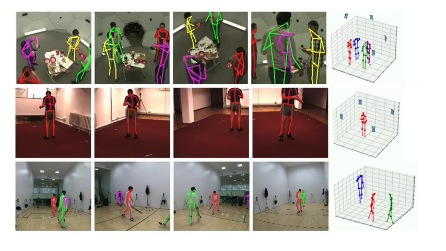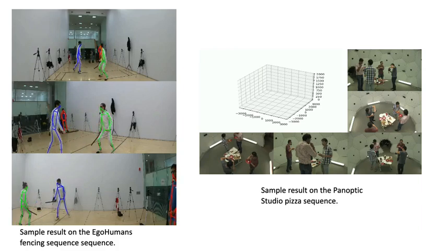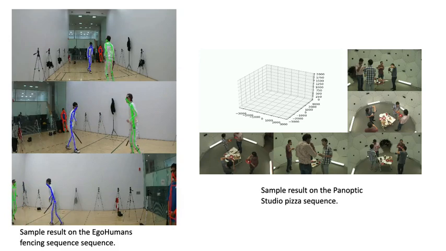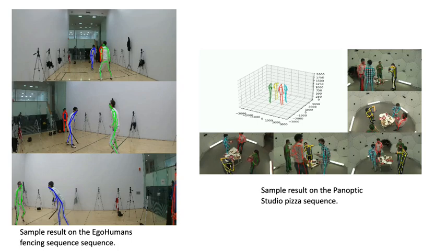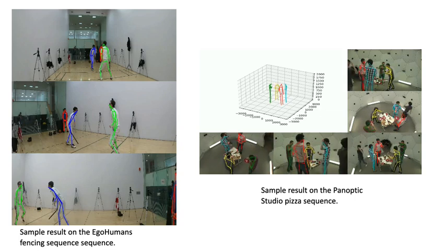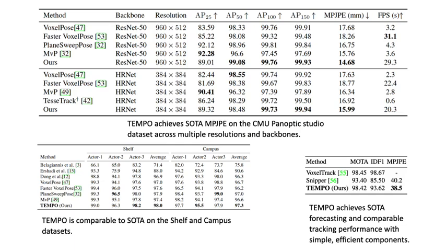Here are some sample visualizations. Our model works well across many different datasets. At the top, we have the CMU Panoptic dataset. In the middle, the Human 3.6 million dataset, and at the bottom, we have the newly collected EcoHumans dataset. Our model is able to robustly capture pose even in highly occluded scenarios. Here are some sample videos of our model's performance. In the EcoHuman scenario, it tracks effectively while also estimating pose to millimeter accuracy. In the Panoptic Studio sequence, we see that even with high numbers of people and person-to-person occlusion, our model is able to robustly estimate and track 3D pose.